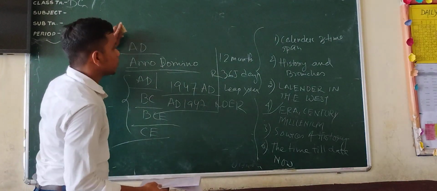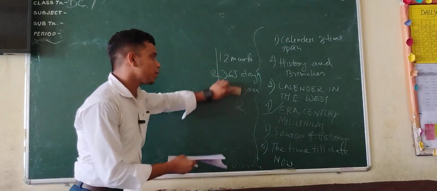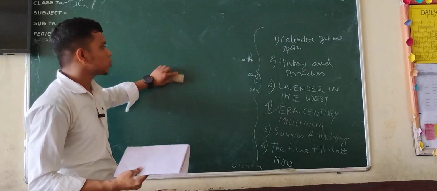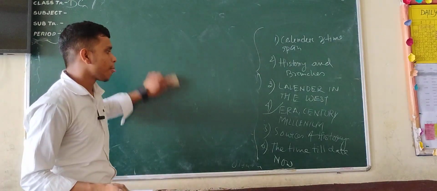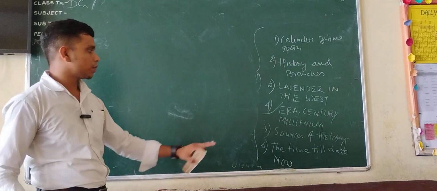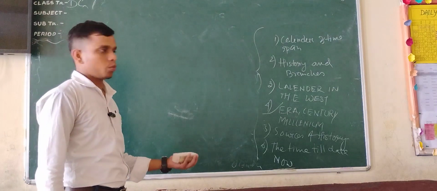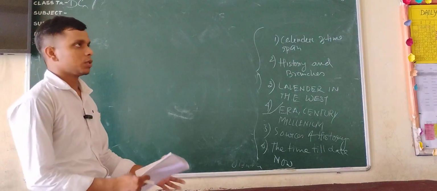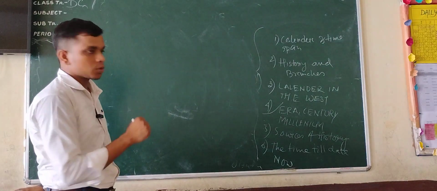And we have three more points left to be discussed: the area, century, and era. I have also told you what is the era, millennium and century, so I am not going to repeat this again. Source of history is a very important thing. Two things we have right now: source of history and the timeline till date. Both are parallel. First of all, we would like to understand what is the source of history.